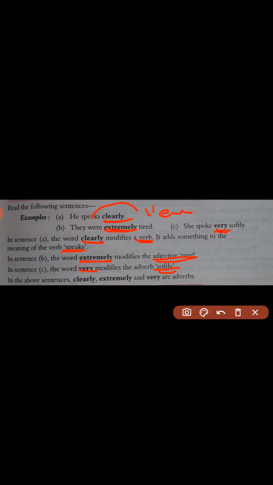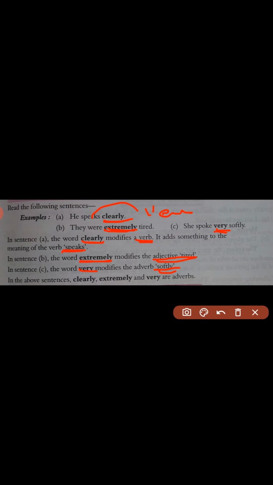So it shows the way of speaking, to what extent, and in what manner she spoke the sentence. Here softly is an adverb which is modified by one more adverb, that is very.